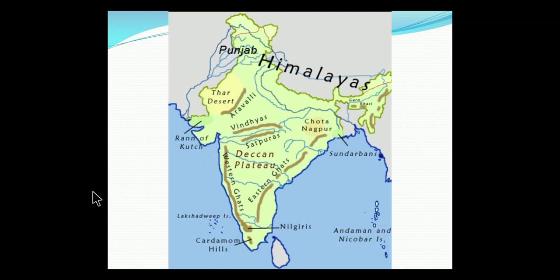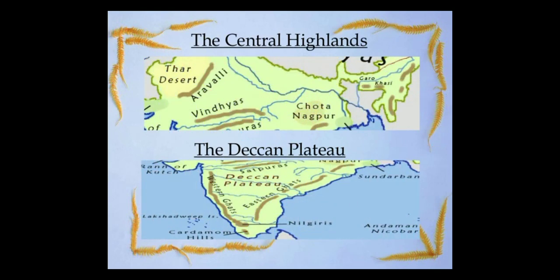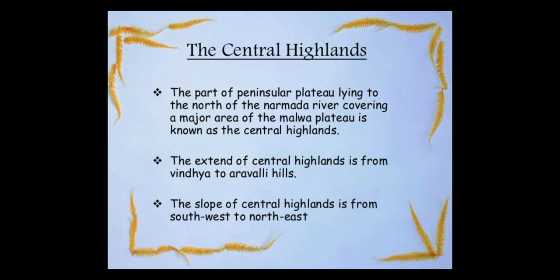Now, next, we have just seen the central highlands. Let us go through the central highlands points. The part of the peninsular plateau lying to the north of the Narmada river, covering a major area of the Malwa plateau, is known as the central highland. Hope I have shown you in a very clear manner. The extent of the central highlands is from Vindhya to Aravalli hills. That also we have seen just now.